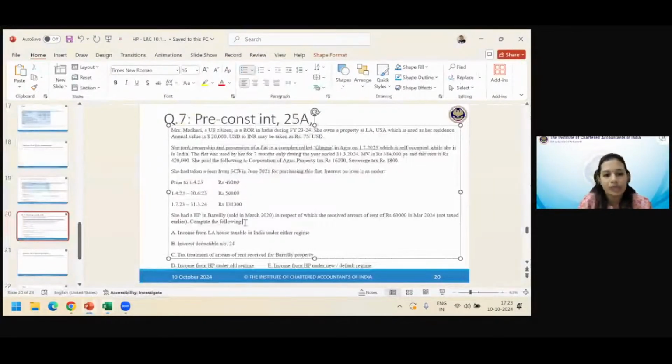Very good. Next. Interest deductible under section 24. Only interest. I don't need the standard deduction. Don't give me the entire deduction. Just give me 24B. Under either regime.